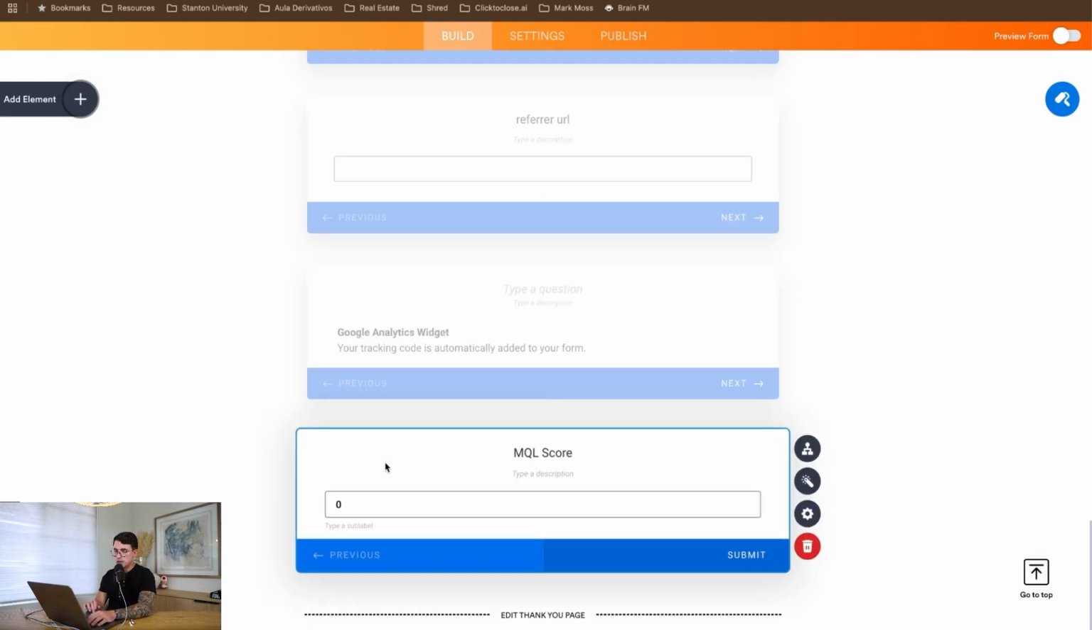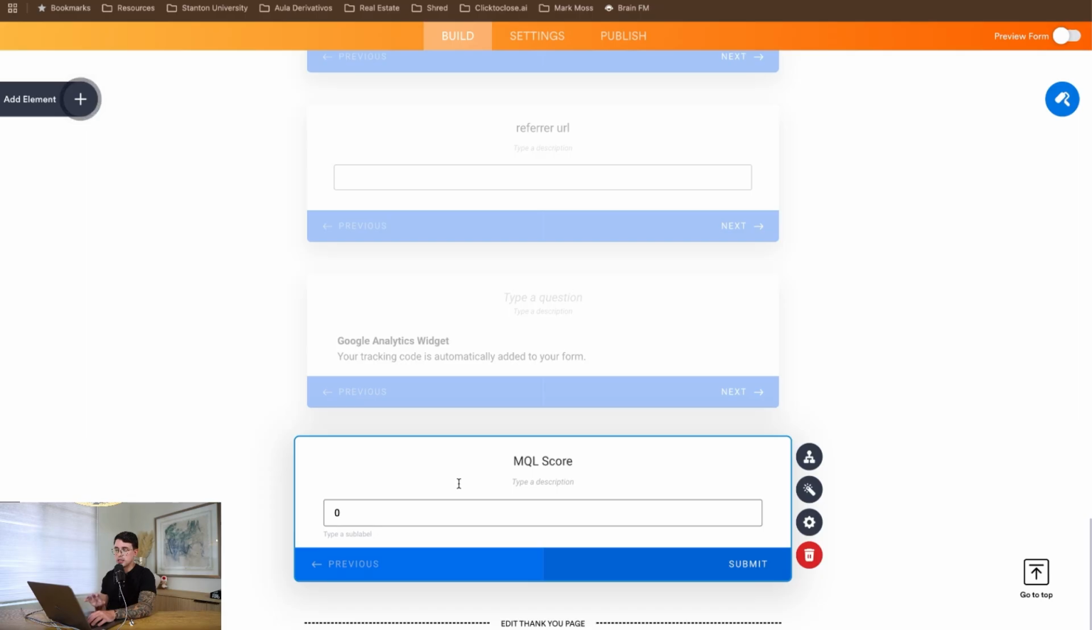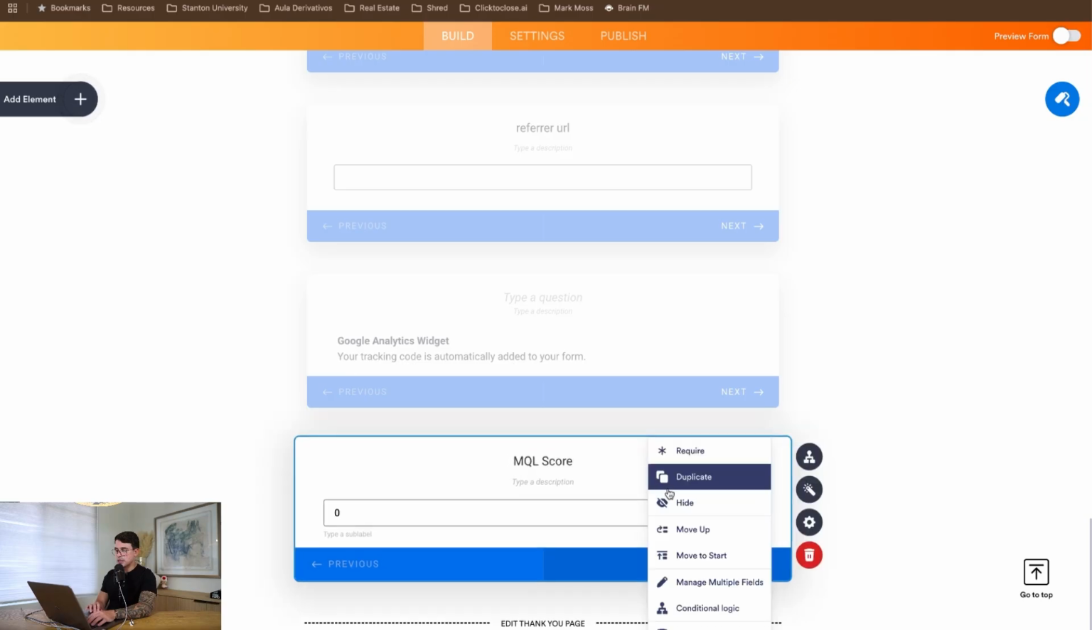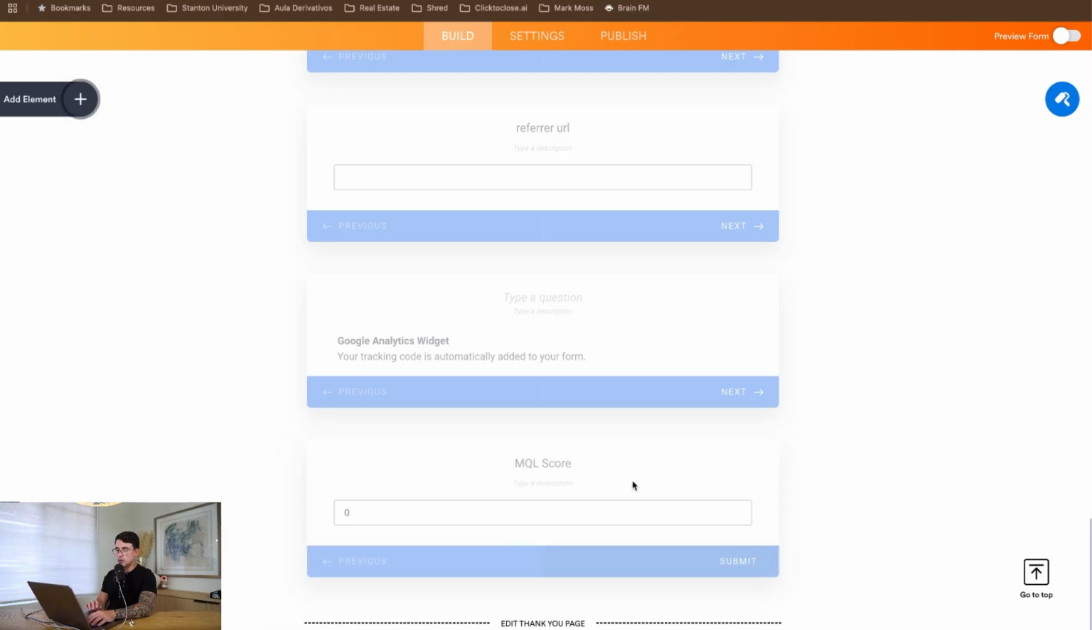So the other thing that you want to be paying attention to when setting up the MQL process inside Jotform is that you want to make sure this MQL value here is hidden. So you want to hide this field, so once the contact, the lead, is submitting the form, they're not going to see this information, okay?